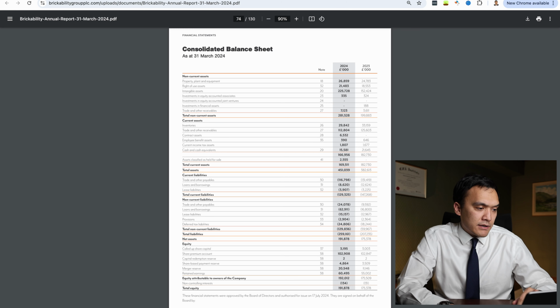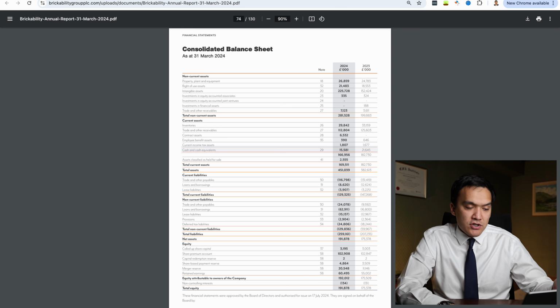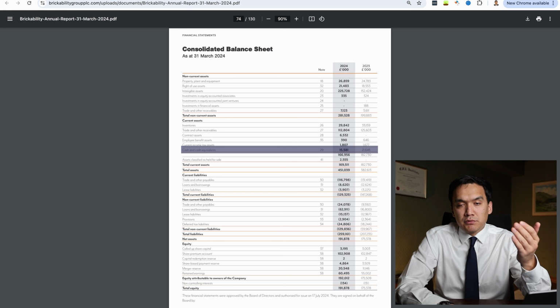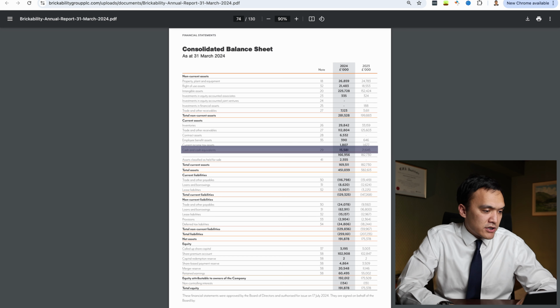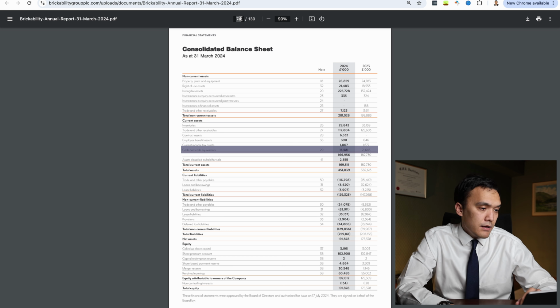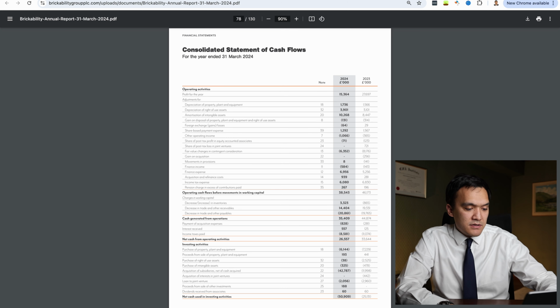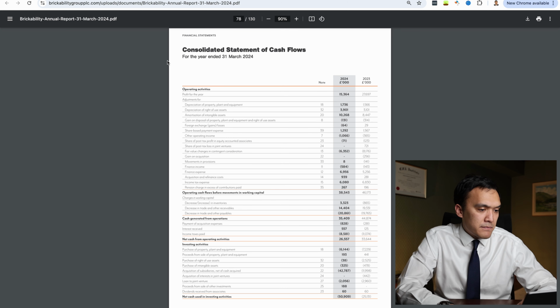Then I would check that our cash and cash equivalents on the balance sheet are equal to the cash and cash equivalents at the end of the cash flow statement. So here we can see that our cash and cash equivalents at the end of 2024 are 15.6 million. Then we go to page 78. This is our cash flow statement.